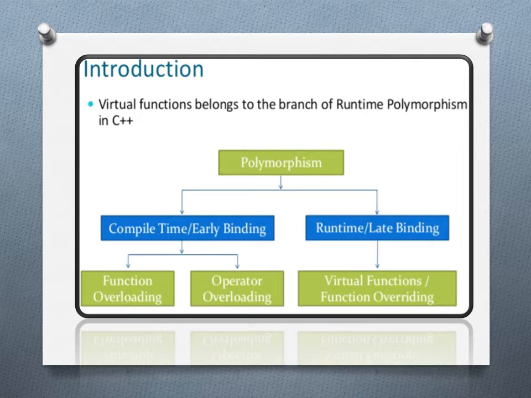First, compile time or early binding polymorphism, and second, runtime or late binding polymorphism. Under compile time come two types, function overloading and operator overloading, and under the runtime come virtual functions or function overriding. So we'll see in detail.